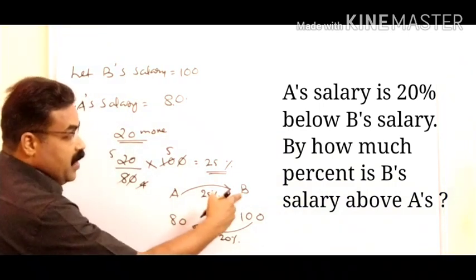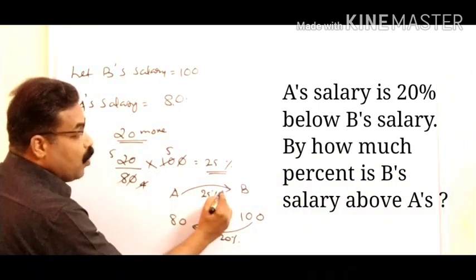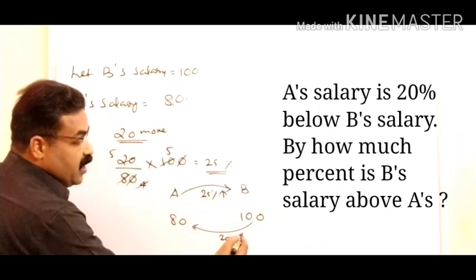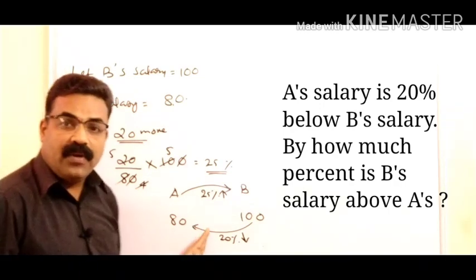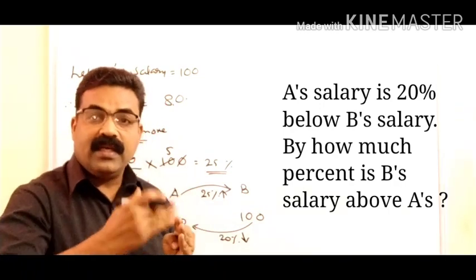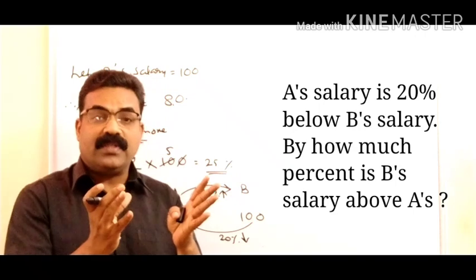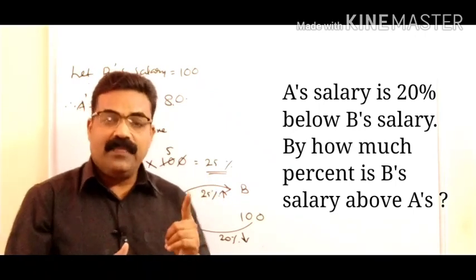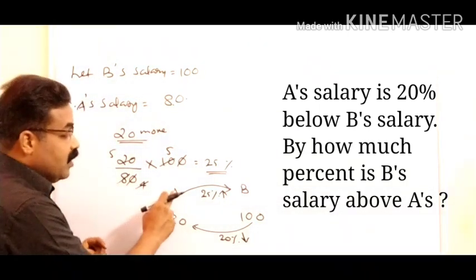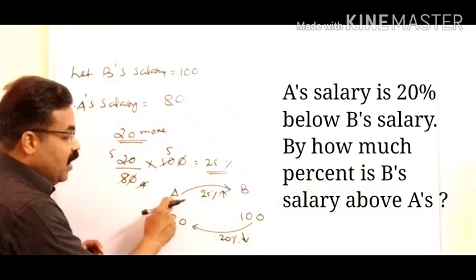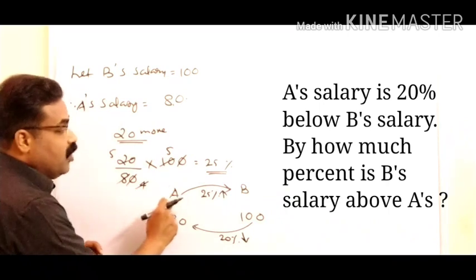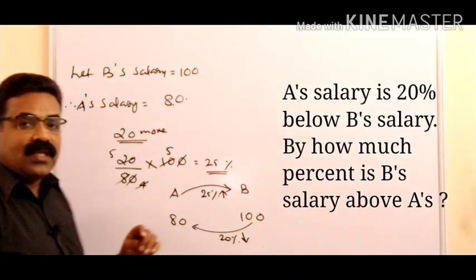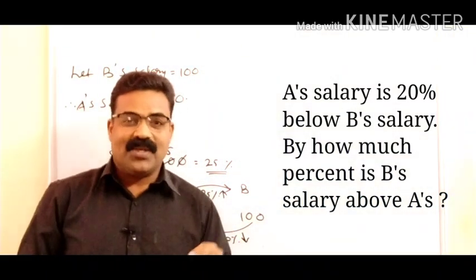Very, very important: when you go from one side to the other, it increases, but the same percentage will not decrease when you come back. There will be a difference. Why? Because here we are calculating from A and from B. From A, it is 25% more. From B, it is 20% less. So this concept is very, very clear, and please note it.